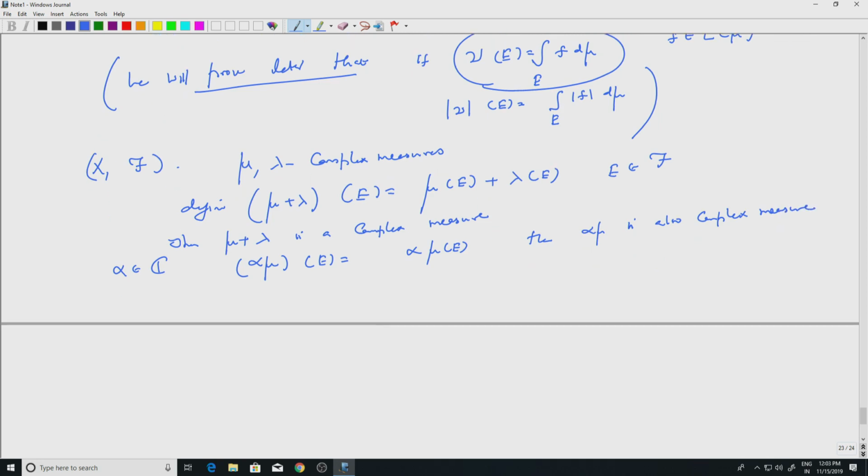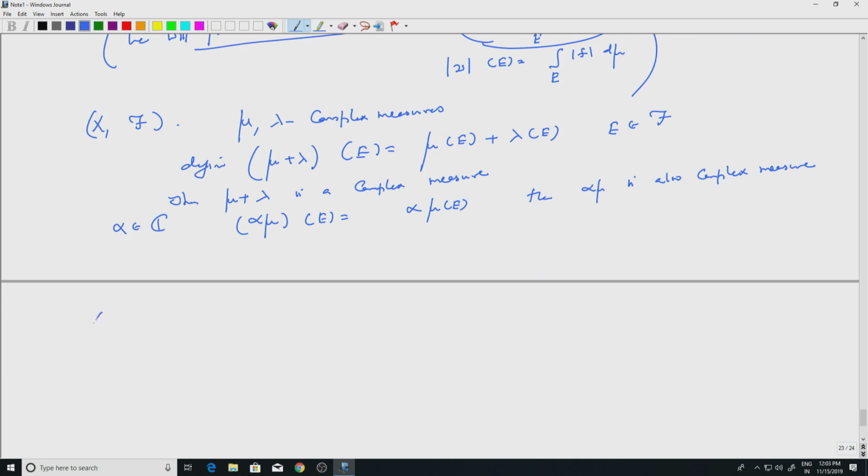So the class of complex measures is a complex vector space.